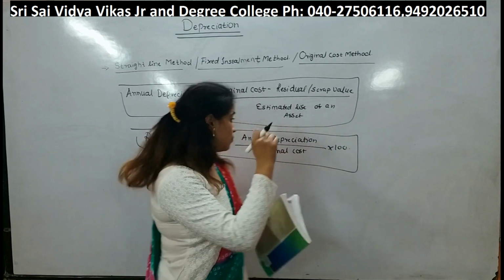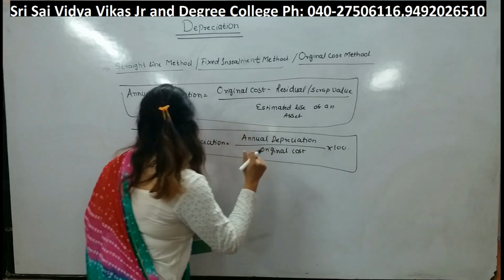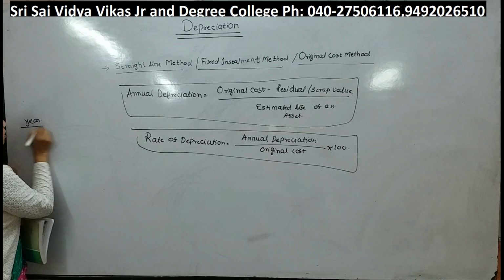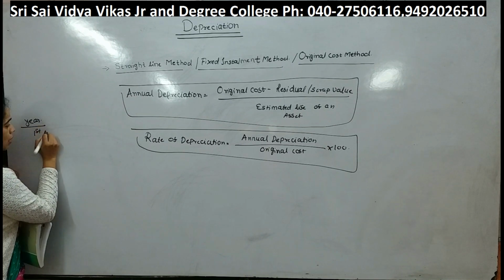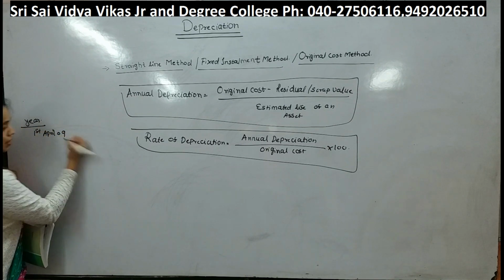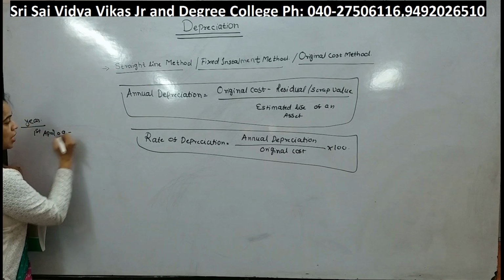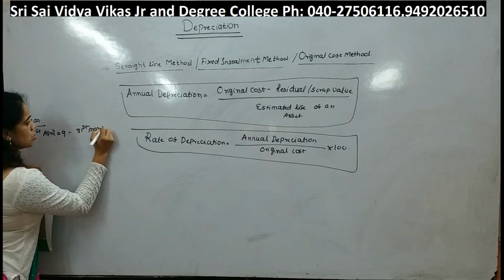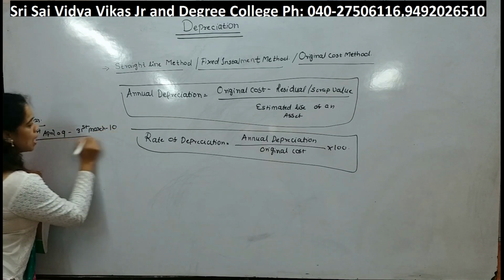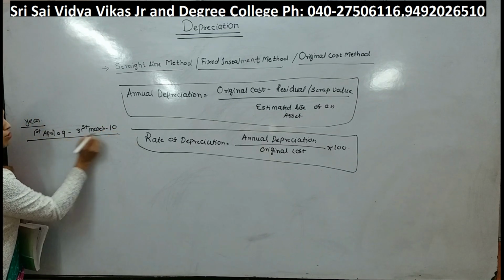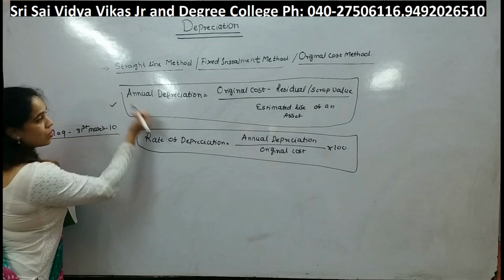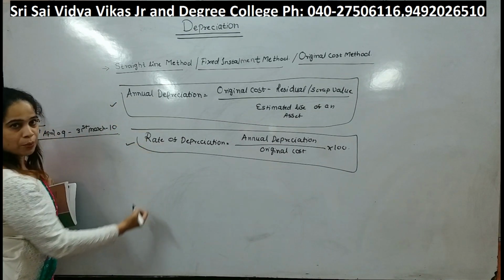See students, first what you need to understand here is, what is a year? Year is 1st April 2009, the year is going to commence, and it will end on 31st March 2010, because a year has 12 months. So the year will be 2009 to 2010. They are asking us to calculate annual depreciation and rate of depreciation.